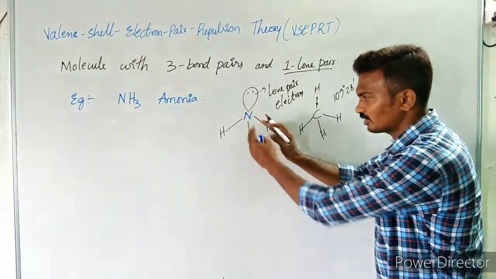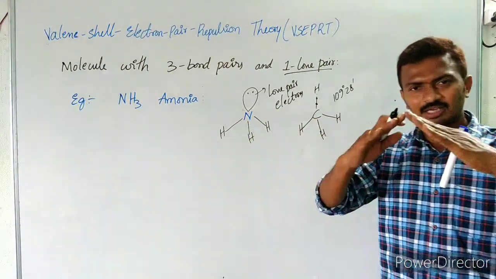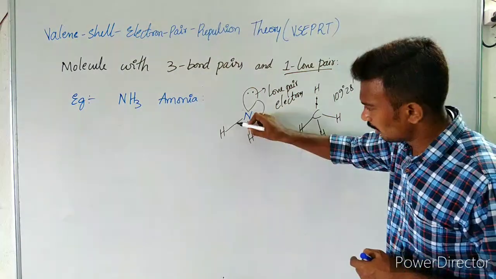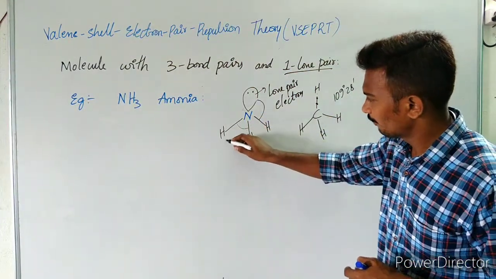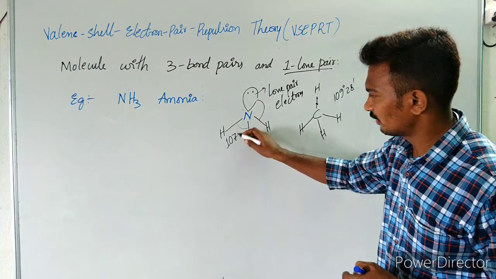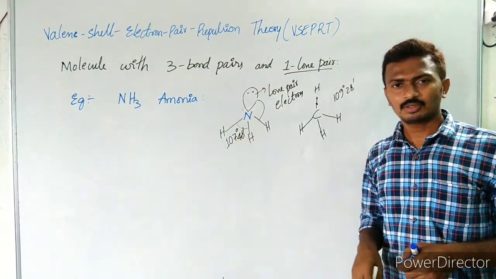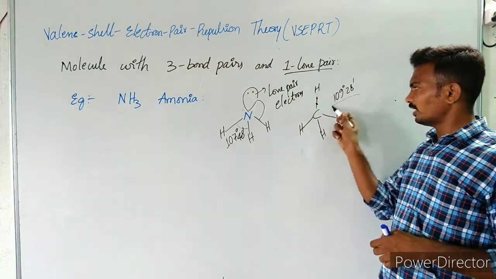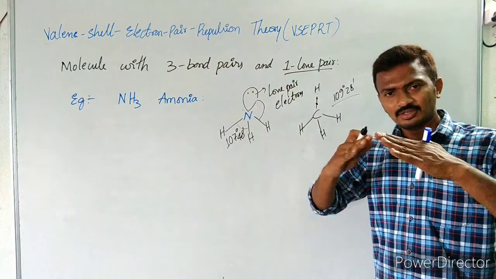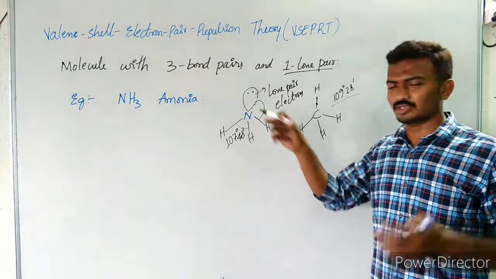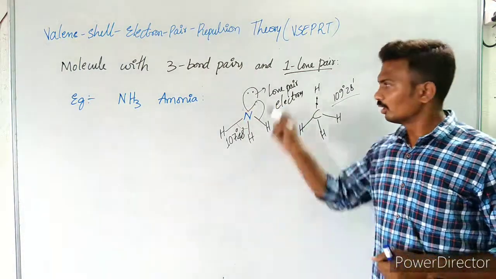So automatically these 3 will adjust and their bond angles are going to decrease. This bond angle will be 107 degrees 48 minutes. Okay. So from 109 degrees it has decreased its angle. Why has it decreased? Because there is a stout and fat lone pair here.